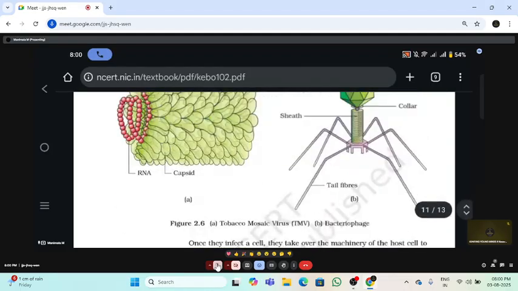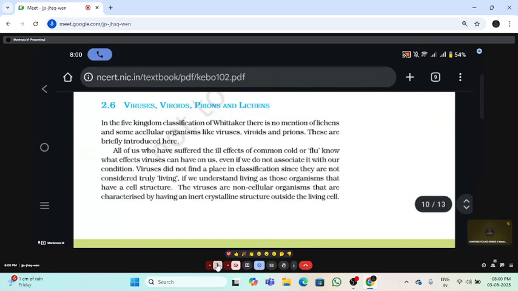Okay, who discovered the virus? The scientist named Adolf Meyer observed the infectious nature of TMV.